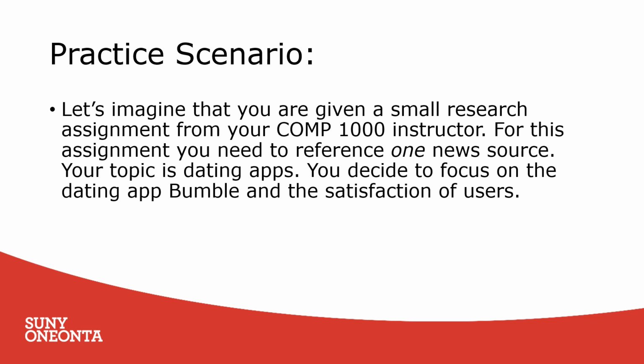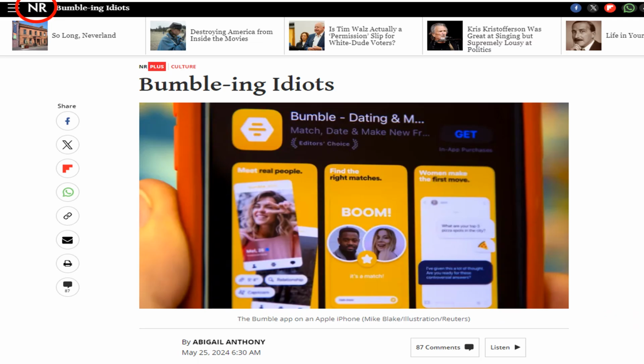For example, let's imagine that you are given a small research assignment from your Comp 1000 instructor. For this assignment, you need to reference one news source. Your topic is dating apps. You decide to focus on the dating app Bumble and the satisfaction of users. Let's first look at the National Review article called Bumbling Idiots, written by Abigail Anthony.